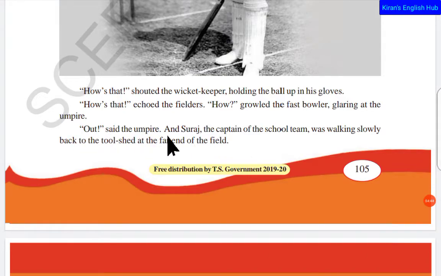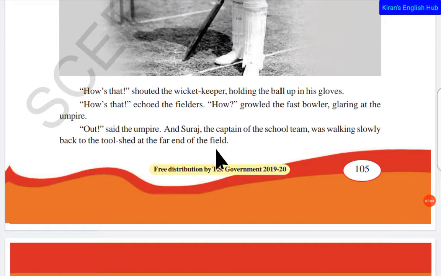Out, said the umpire. As soon as they appealed, the umpire said out. And Suraj, the captain of the school team, was walking slowly back to the tool shed at the far end of the field. So this Suraj was the captain of the school team. He was out, and he started walking slowly towards the end of the stadium.